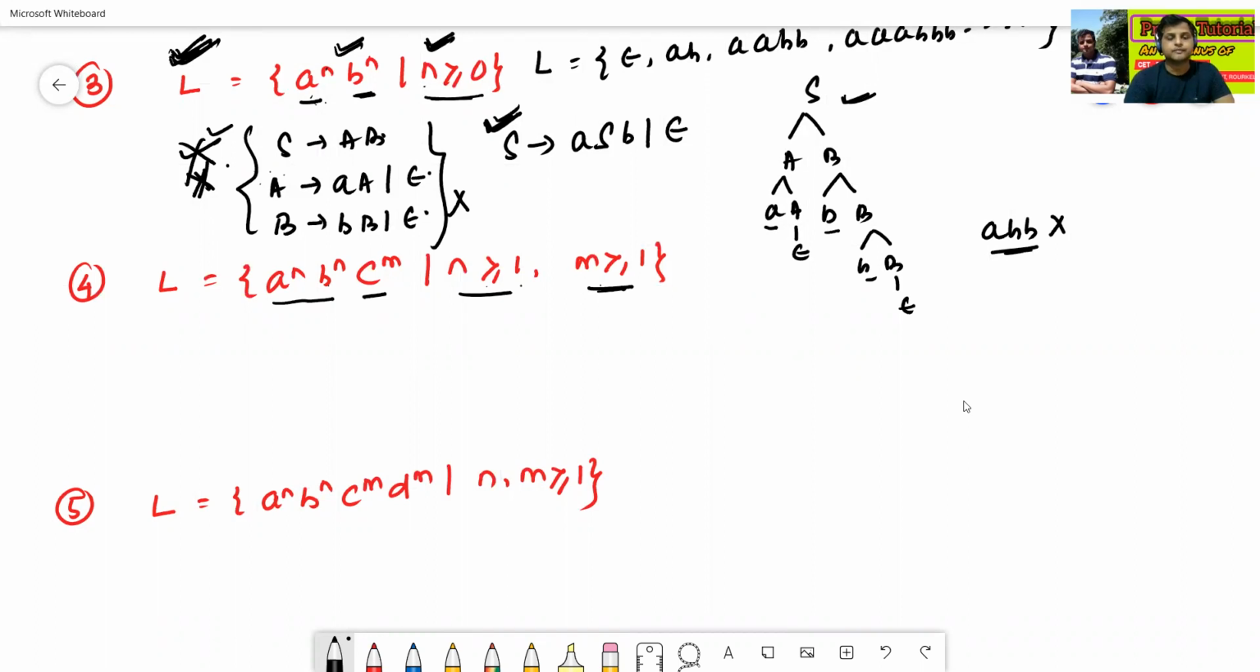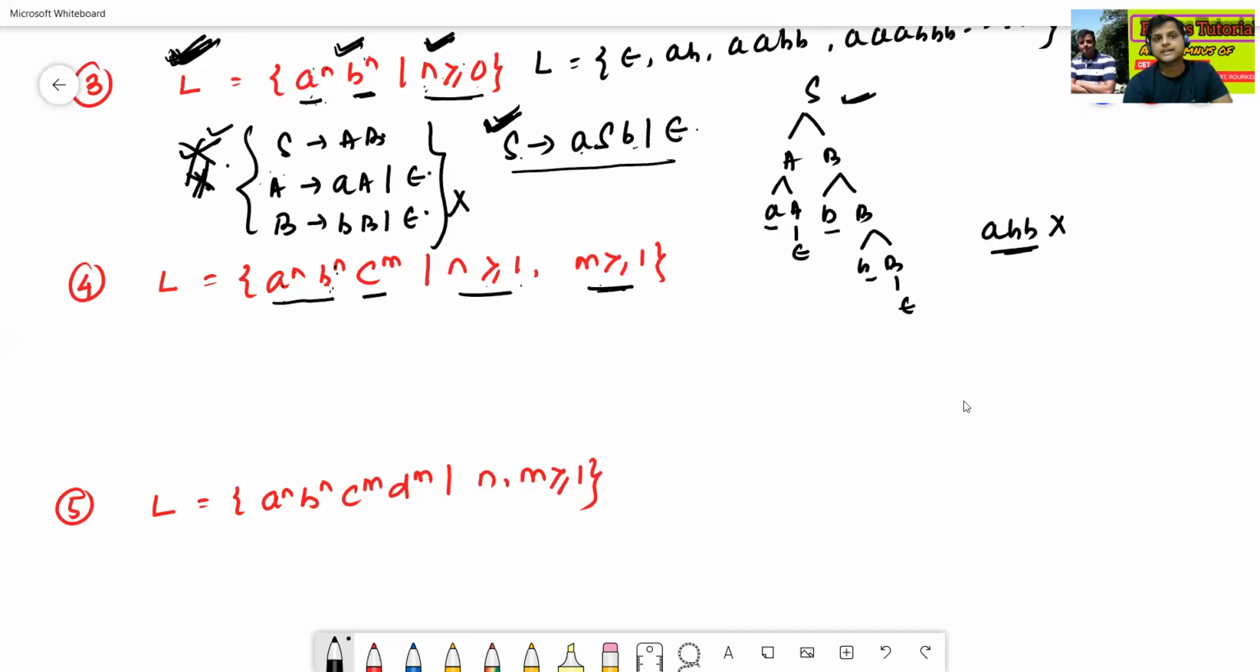So how to construct it here? A to the power n, B to the power n. But see the third language: if A to the power n, B to the power n with n greater or equal to 0, the grammar looks like S to ASB plus epsilon.